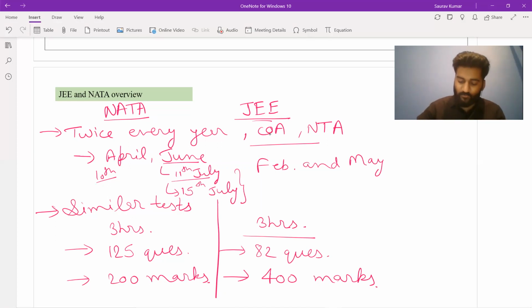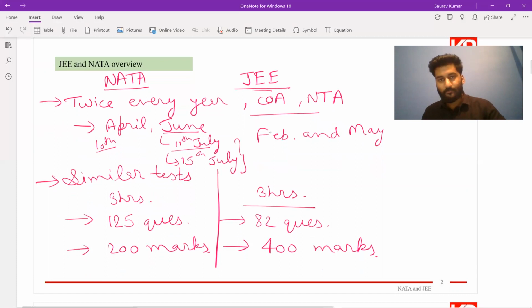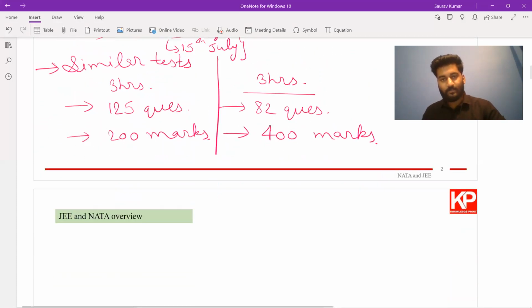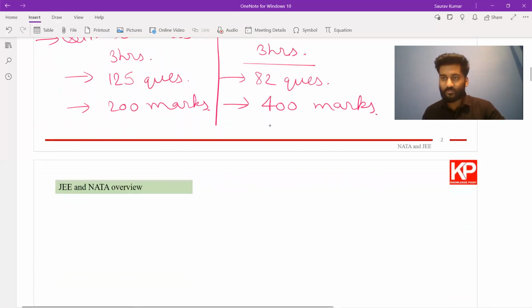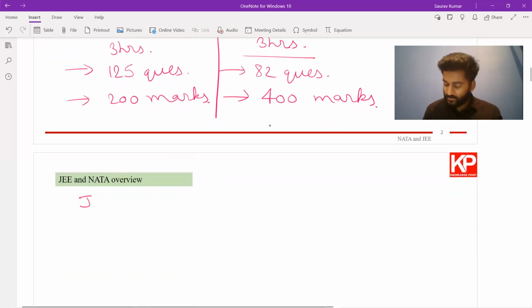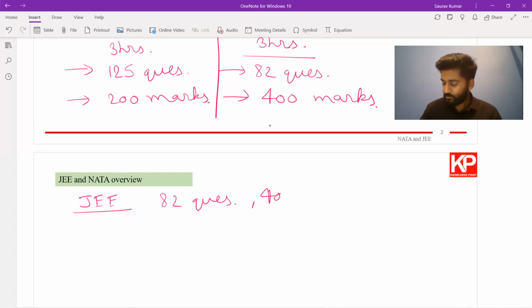So this is an overview. Let's get into a bit of detail, like how these 82 questions or the 125 questions are divided. So first, if we look at JEE, we have 82 questions and 400 marks.